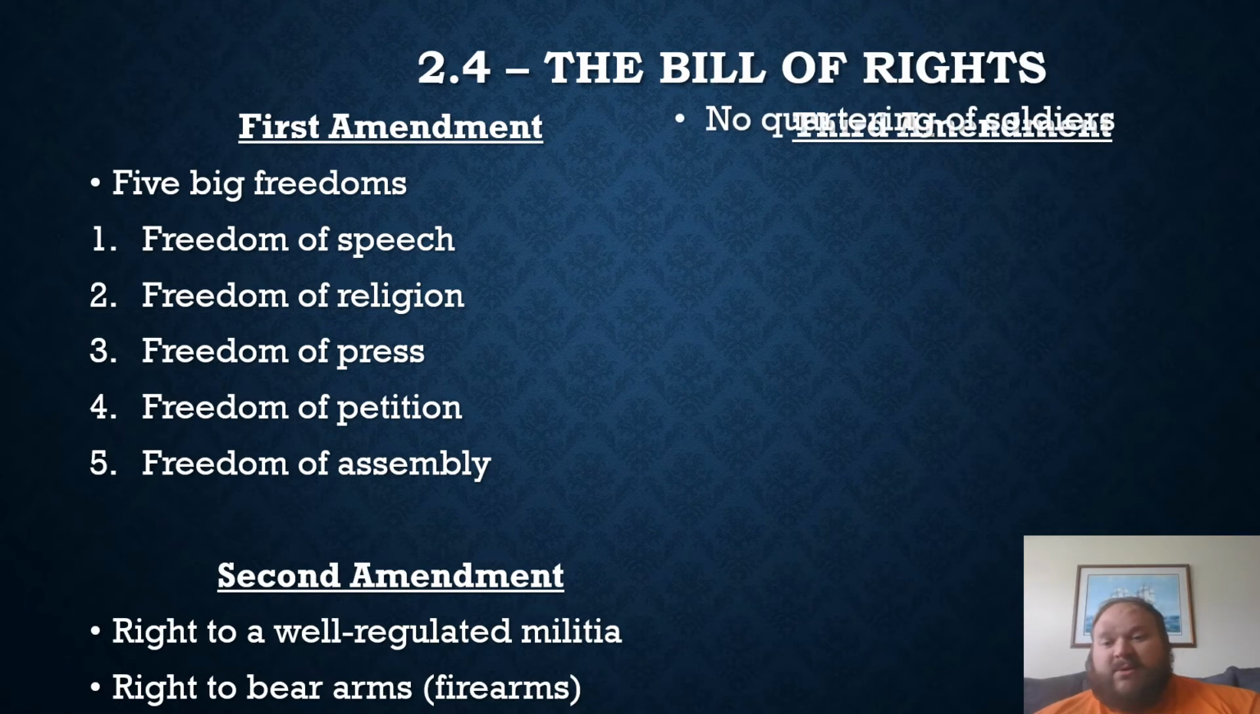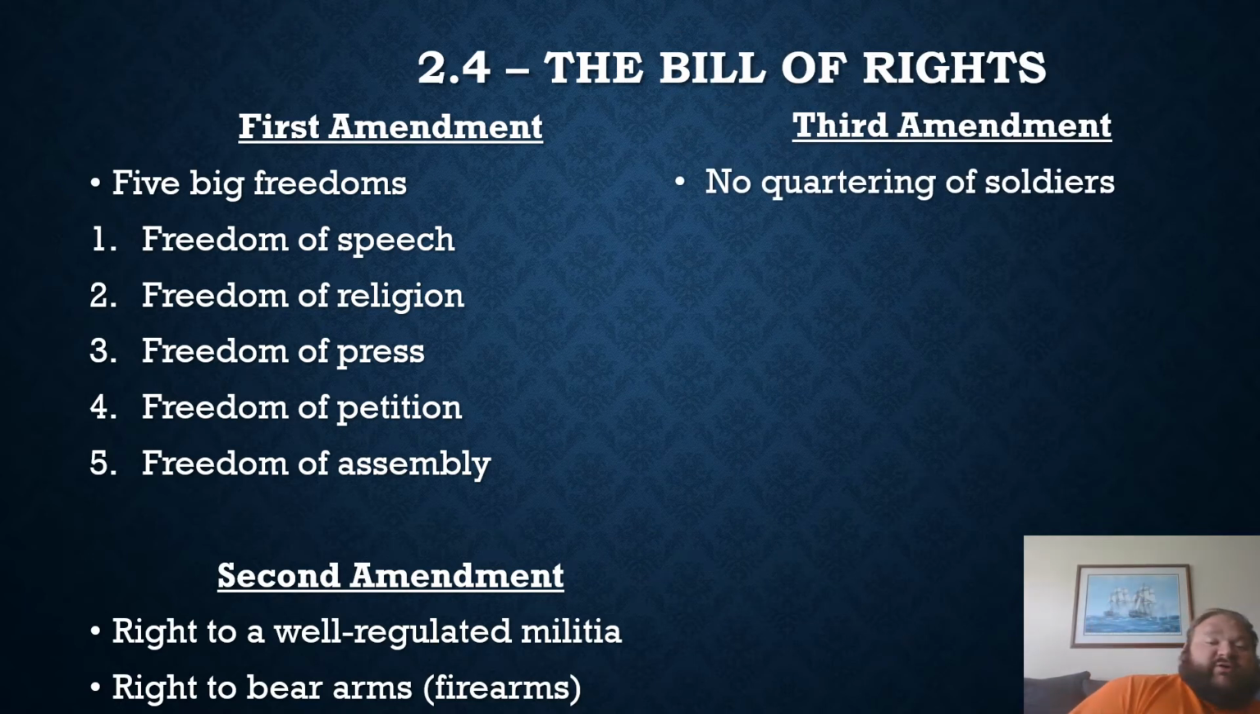Third Amendment. Third Amendment is no quartering of soldiers. Quartering was the policy of the British Army when they were here in the United States during the Revolutionary War. They would say, okay, you have to house these British soldiers in your house. You have to feed them. You have to give them a place to stay. You're not allowed to charge them rent. Basically, it was a way to control the population.